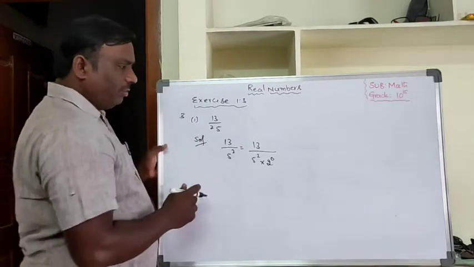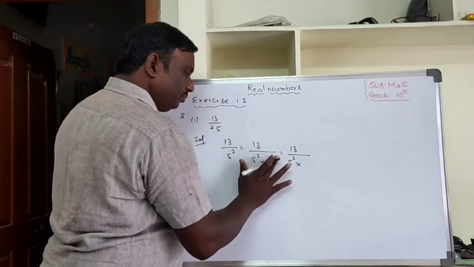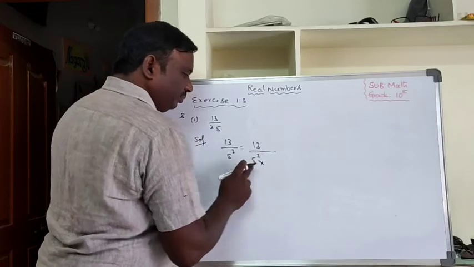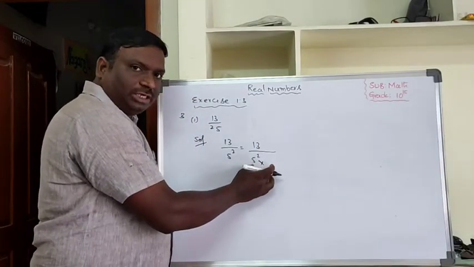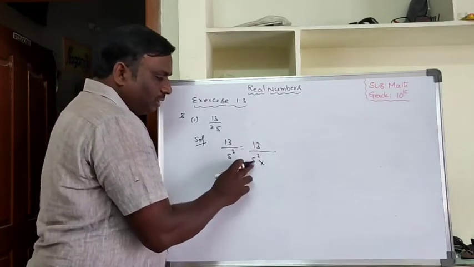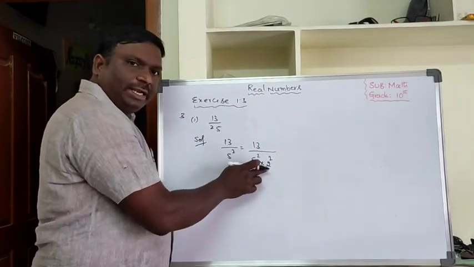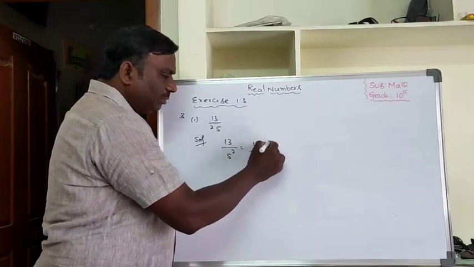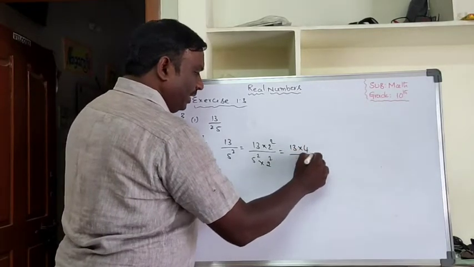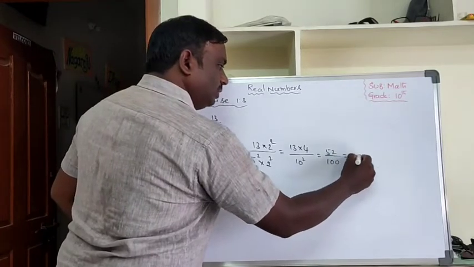We have to change into decimal form. So, we can write 13 by 5 square. For decimals, the denominator we have to write as an exponential form of 10. So 5 square is there. If you write 2 square here, then we can write 10 square. When you write 2 square in the denominator, immediately you write the same 2 square in the numerator also. So that means 13 into 4 by 10 square, 52 by 100. Then this is 0.52.